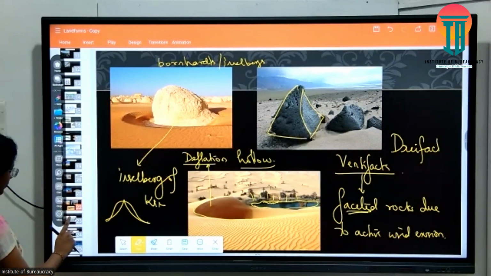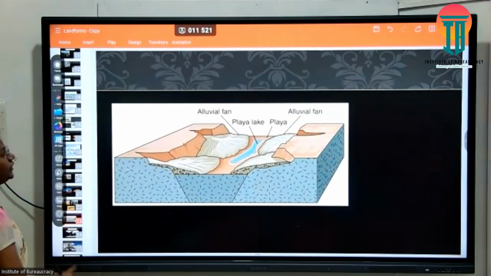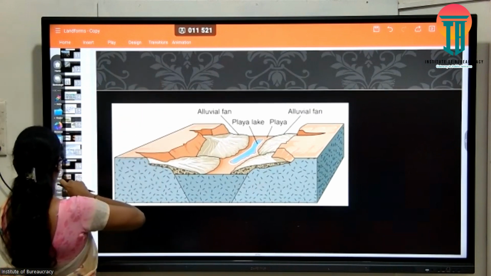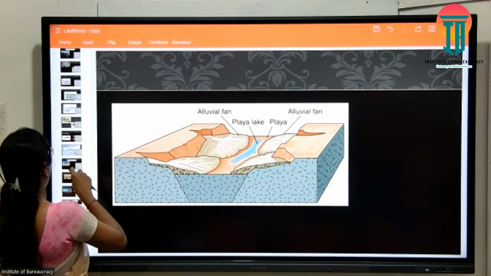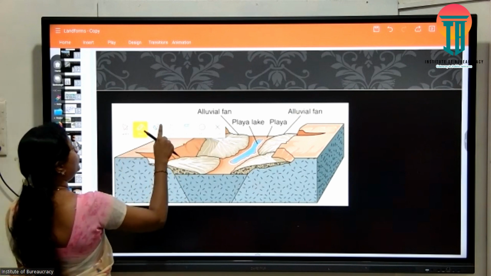Important landforms. Here comes the sand dunes diagram. Okay, here comes the next important feature and this is known as fluvio arid landforms, or fluvio desert landforms.